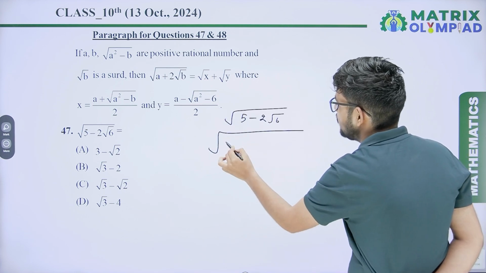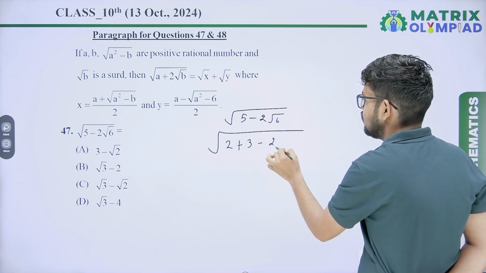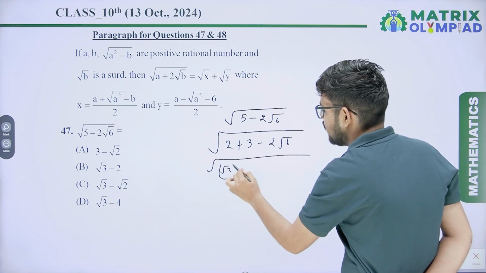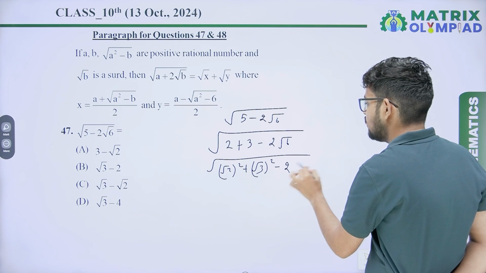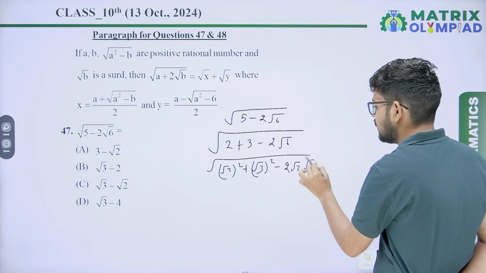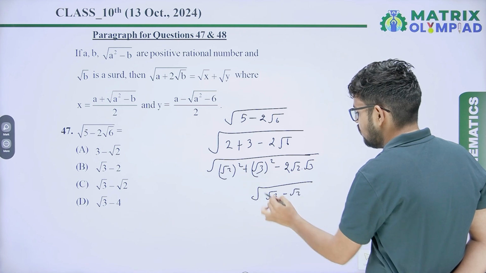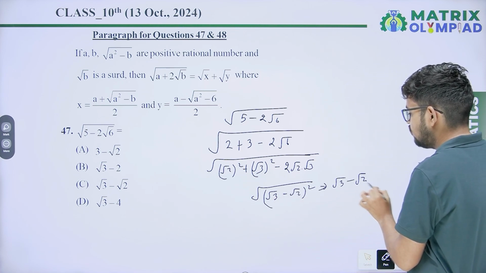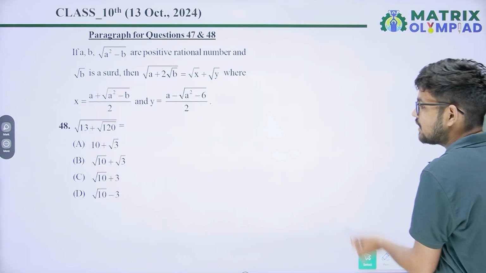So 5 can be written as 2 plus 3, minus 2 root 6, that is root 2 square plus root 3 square minus 2 into root 2 into root 3. So it will be (root 3 minus root 2) whole square. So you will get root 3 minus root 2. Option C is the correct answer.